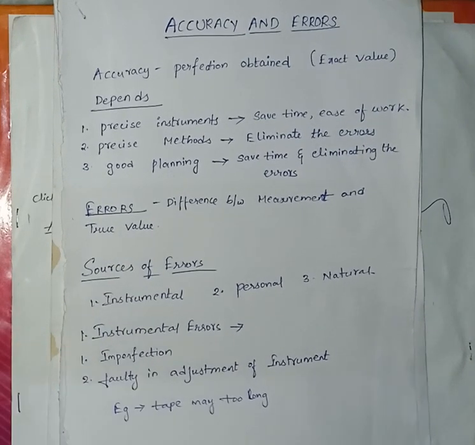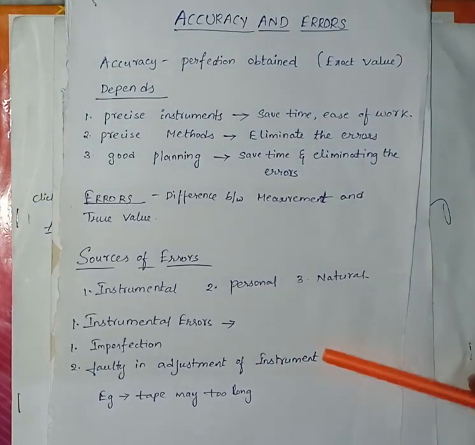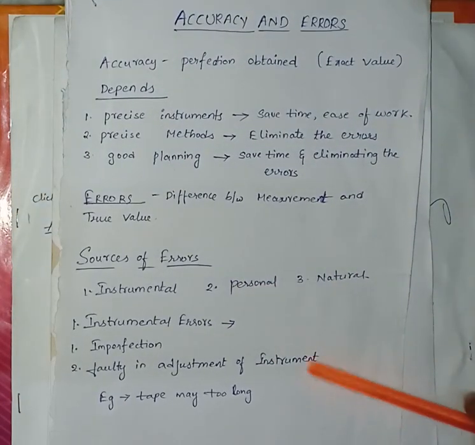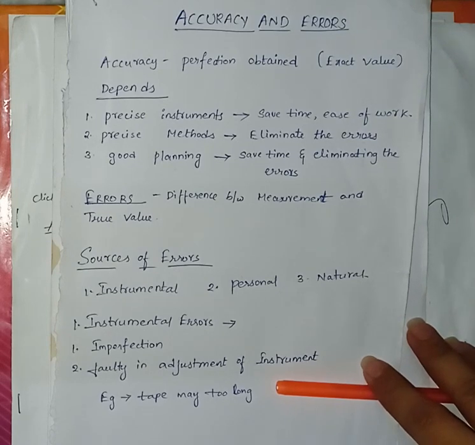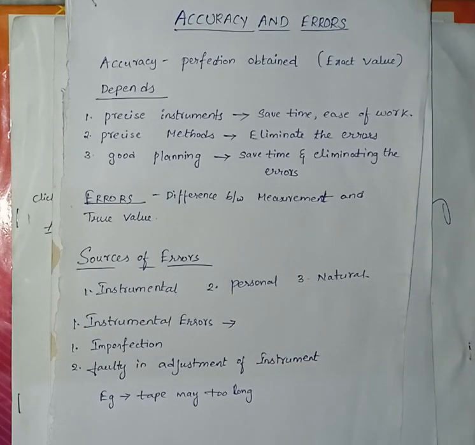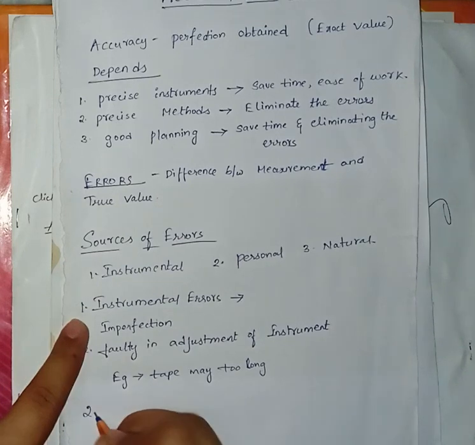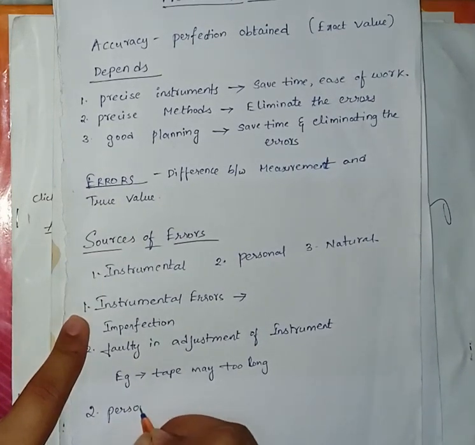This is an example of the instrumental error. Once again I am explaining what is instrumental error. The error may arise due to imperfection or faulty adjustment of instrument with which measurement is being taken. For example, a tape may be too long or angle measuring instrument may be out of adjustment. Such error is known as instrumental error. So, next our second type of error is personal errors.